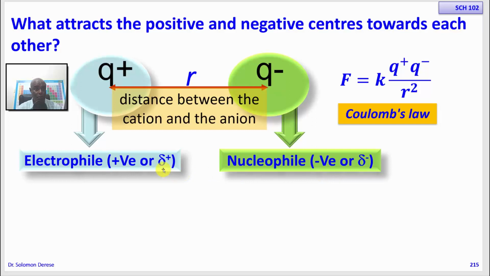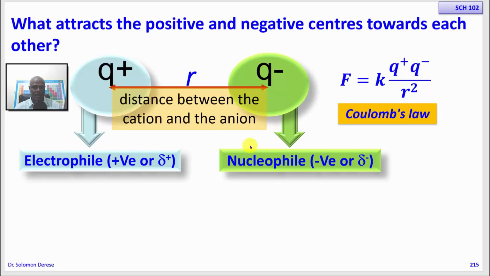The other ones are partial. So the force of attraction between a partially positive center and a partially negative center is going to be weak. So the stronger force of attraction is the one between positive and negative, okay, followed by the one between positive and partially negative center, or negative and partially positive center. So the most important thing is the force of attraction, because for two atoms to form a